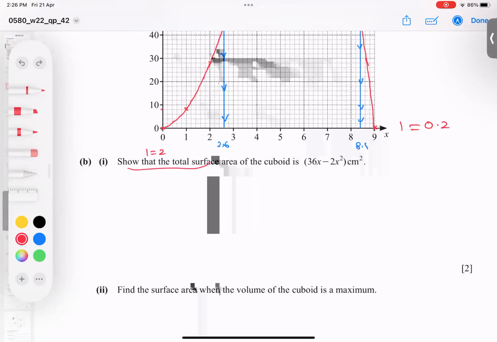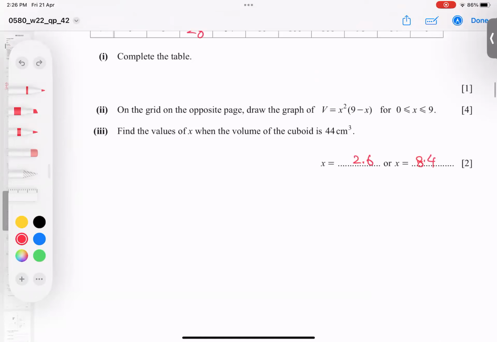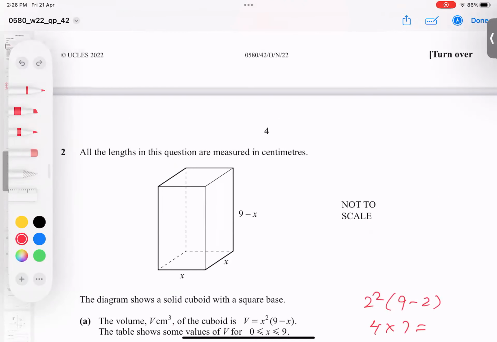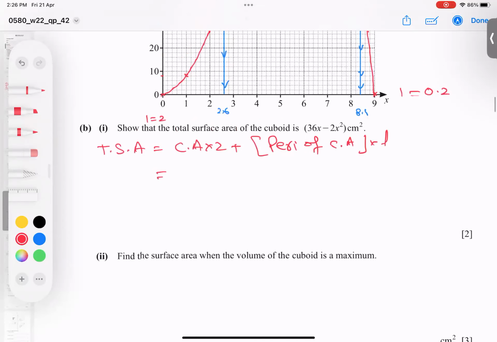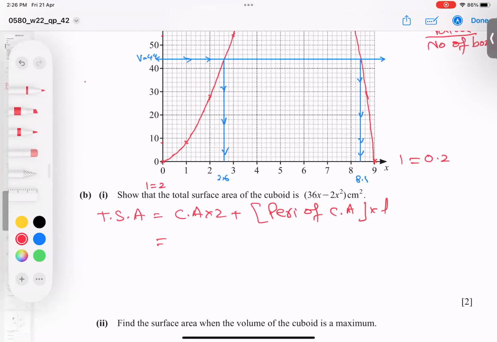This is to show that the total surface area of the cuboid is this. This part is not connected with this diagram; this part is linked with the diagram here. This is not the curve part. Okay, what is the technique to find out the total surface area? We have two techniques, one with a formula and one without a formula. Okay, I write both for you. Total surface area, TSA, is actually cross area into 2 plus perimeter of cross area into length. This is the formula.